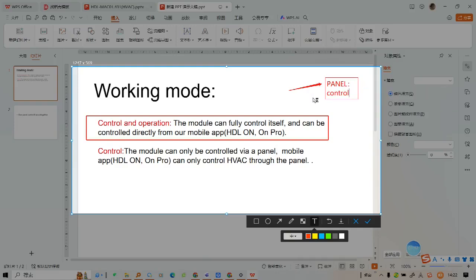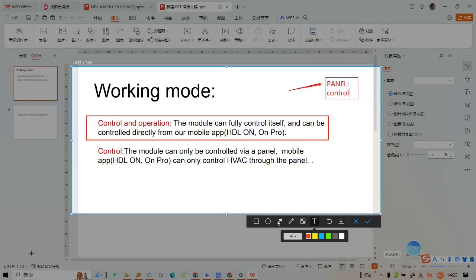Meaning, if the HVAC module's working mode is control and operation, then the panel's HC page must select control. And if you select the HVAC module to be control, meaning the module can only be controlled through a panel, and the mobile app can only control HVAC through the panel.